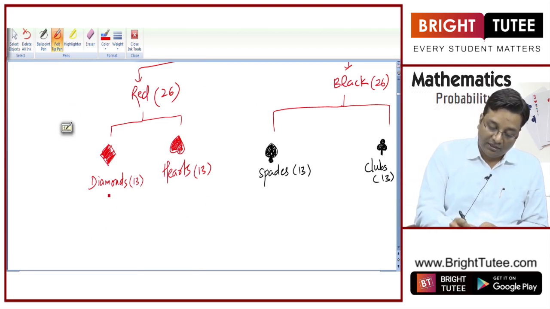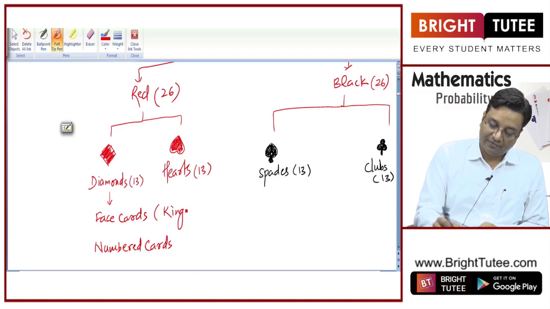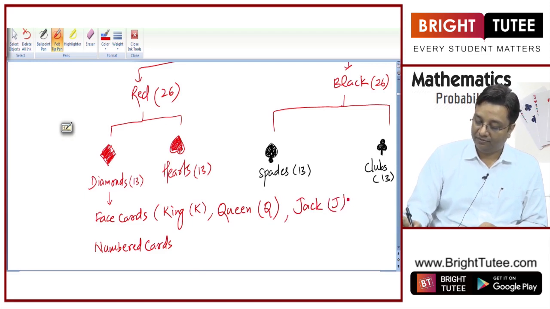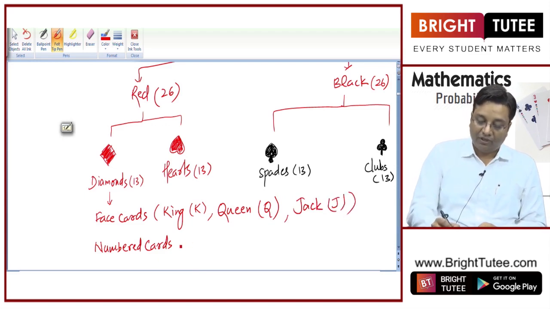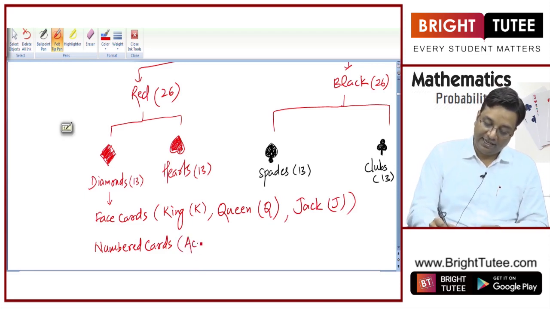So now these can further be segregated in 2 parts: face cards and numbered cards. Face cards are king, which has K written on it, right? Queen, Q written on it, and Jack, J written on it. These are face cards. What are the numbered cards? Number 1 is ace.